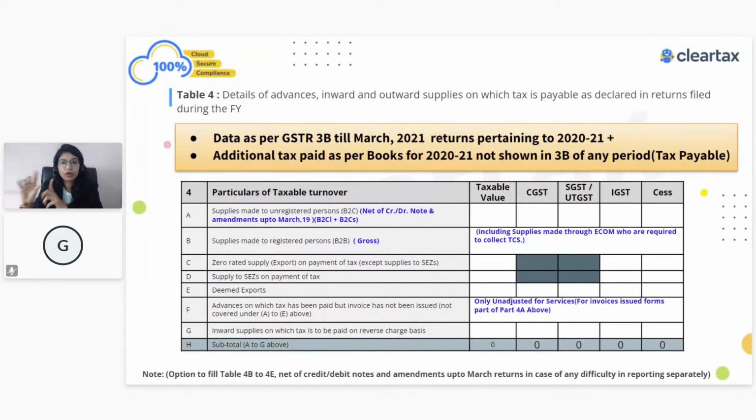When I say books of account, obviously the GST turnover as per your books of account and whatever you have filed in your GST return should always match, and there should not be any discrepancies. So this is your first checklist. Table 4 plus 5 plus 10 minus table number 11, removing the inward supplies liable to RCM because that's my purchases, so I don't have to consider that. That turnover should match with my current books of accounts turnover. If it is matching, it means you have shown your liability correctly in your GSTR 9 form. So I think we got the liability part.